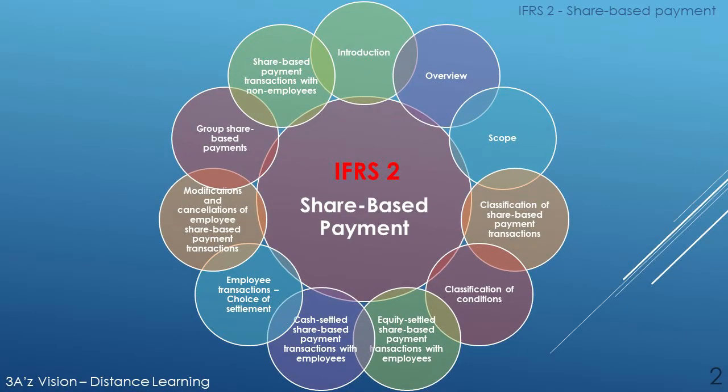IFRS 2 Share-based Payment. There are 11 main elements of IFRS 2 which we will discuss in detail in our videos.